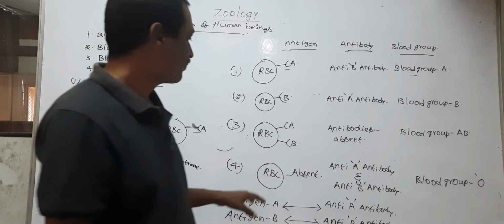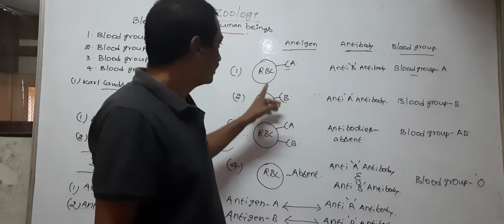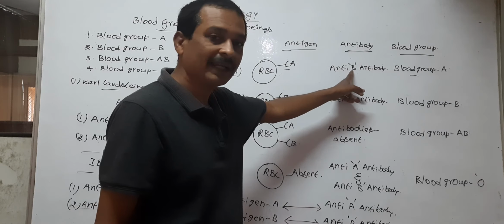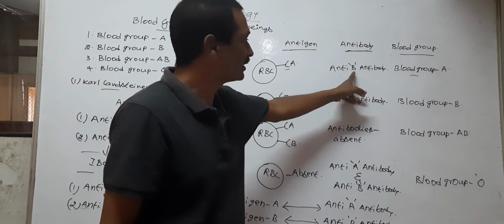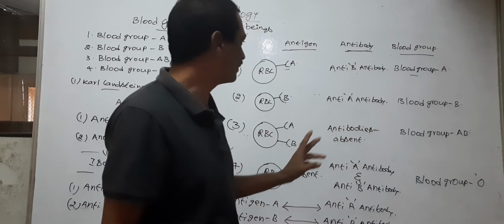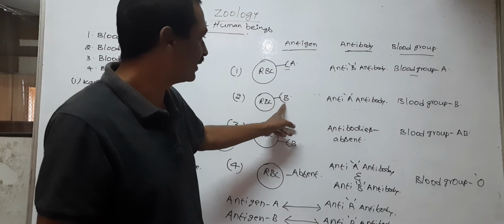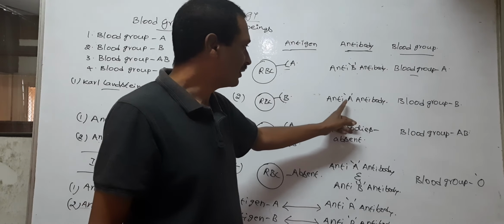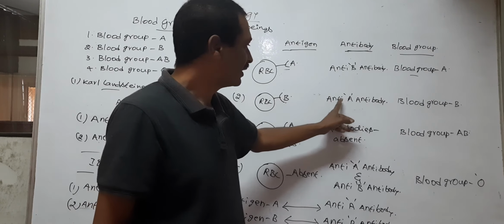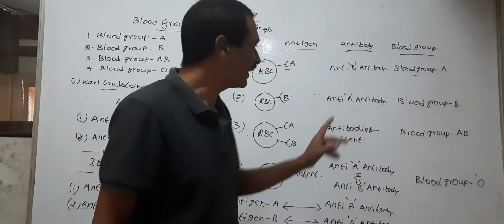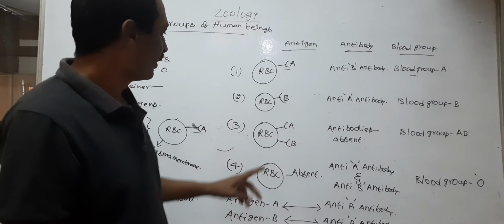So an A blood group person does not possess anti-A antibodies; that person possesses anti-B antibody. A B blood group person possesses antigen B, so they cannot possess anti-B antibodies; they possess anti-A antibody.